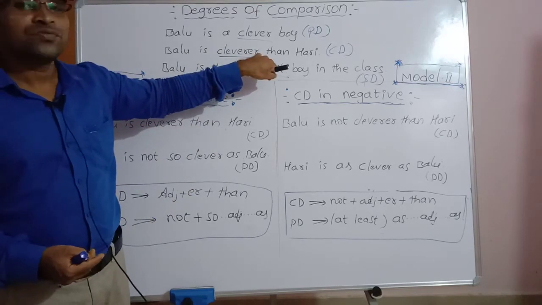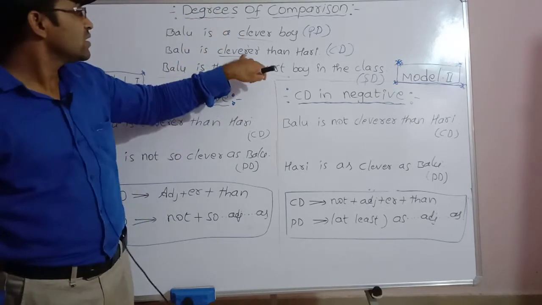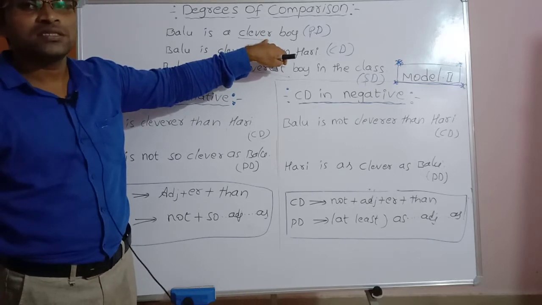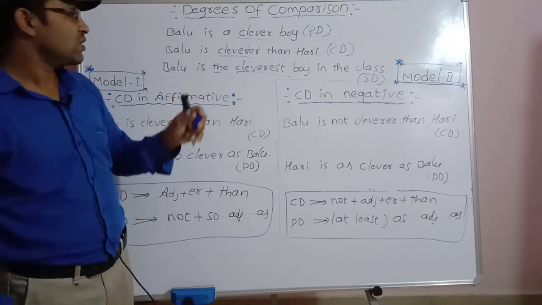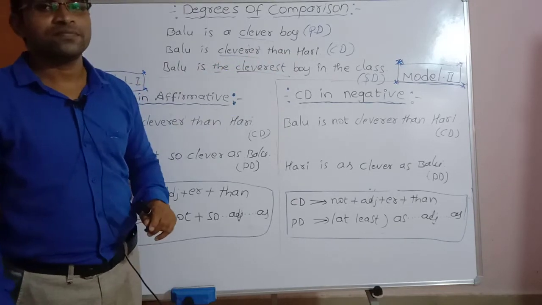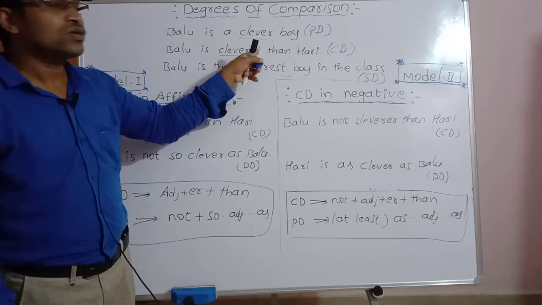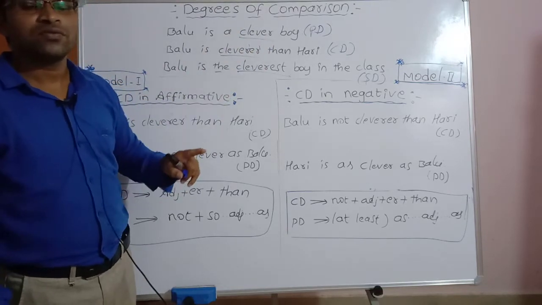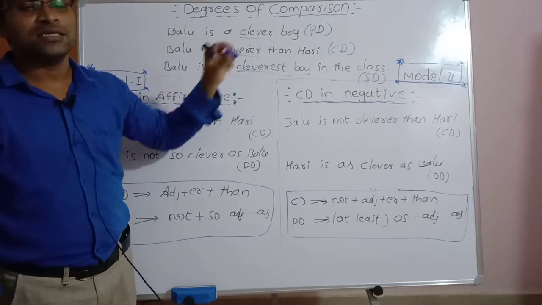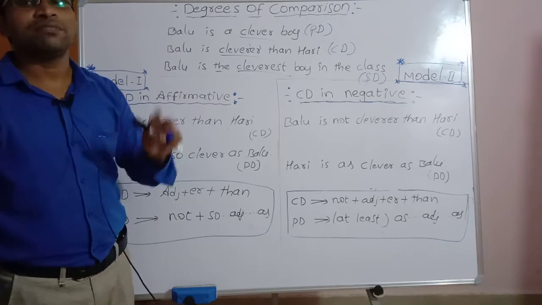That's why we add the suffix er to the base adjective clever. Balu is cleverer than Hari. Here clever is changed to cleverer because comparison is there, between two people.